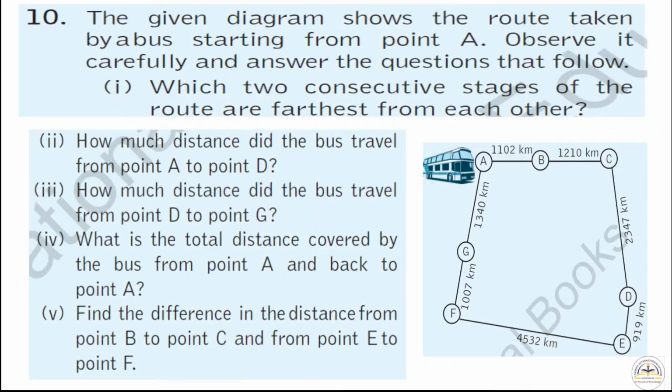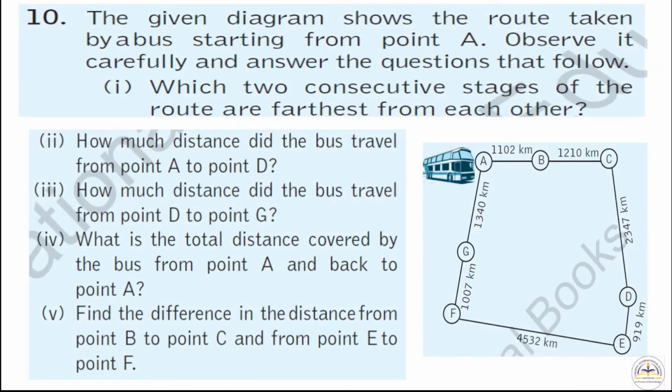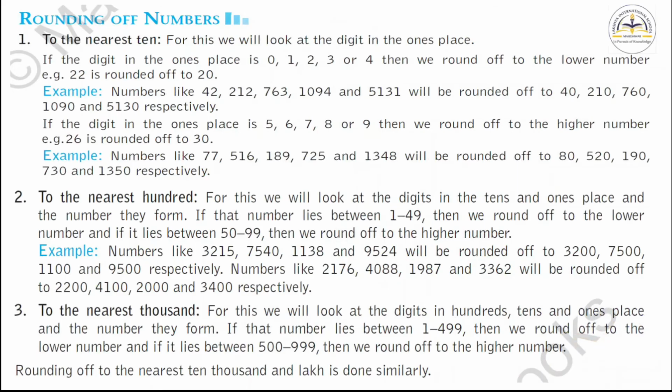Now question number 5, find the difference in the distance from point B to point C and from point E to point F. So first of all, what is the distance from B to C? That is 1210. And what is the distance from E to F? That is E to F is 4532. So subtract that, our answer.